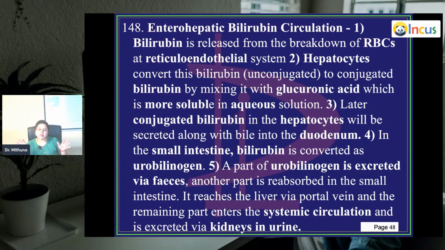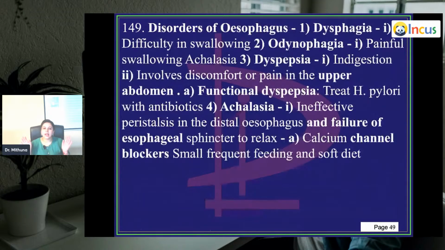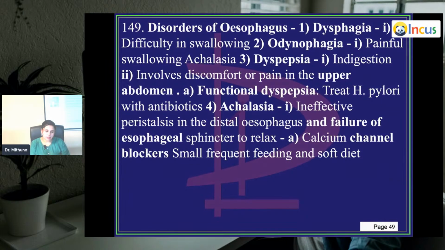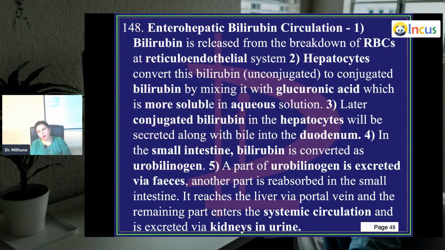Once this portal system reaches the liver, again it enters from the portal system to the systemic circulation, and then finally it is being excreted through the kidneys into the urine. This is enterohepatic biliary circulation, which is very important for us and for you all.